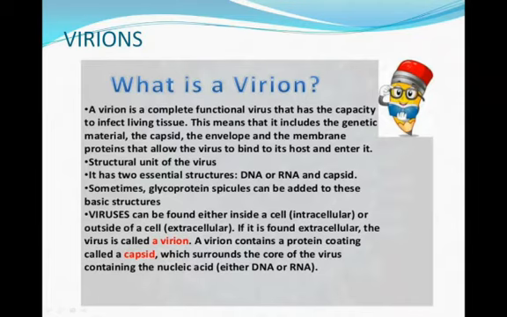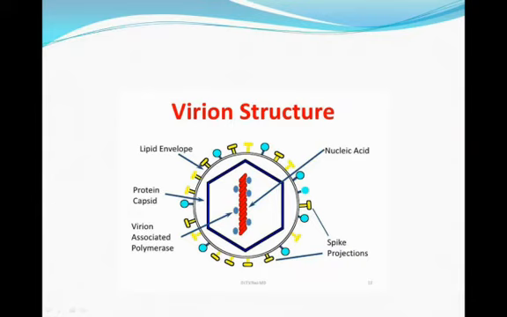Next one is virion. What is a virion? A virion is a complete functional virus that has the capacity to infect living tissue. This is the structure of a virion. The outermost layer is covered by a lipid envelope. Inside is a protein capsid. Virion-associated polymerase is present. The center, the red colored portion, is the nucleic acid. Outside, spike projections are also there. The word ends in polymerase, ase, that means enzyme. Virion-associated polymerase is nothing but an enzyme.